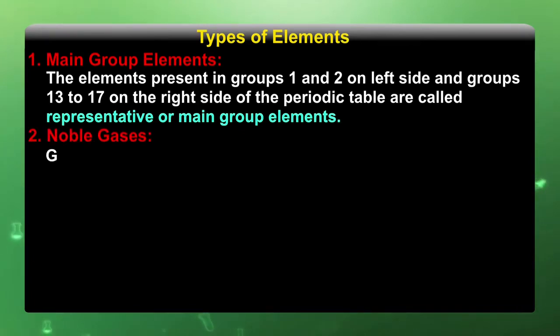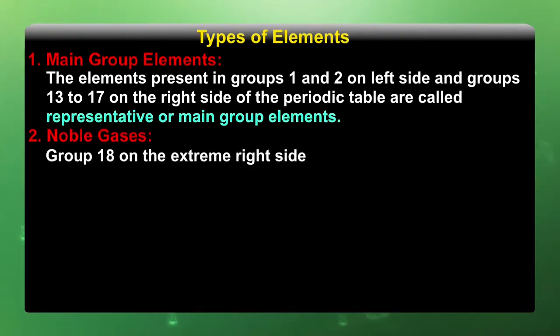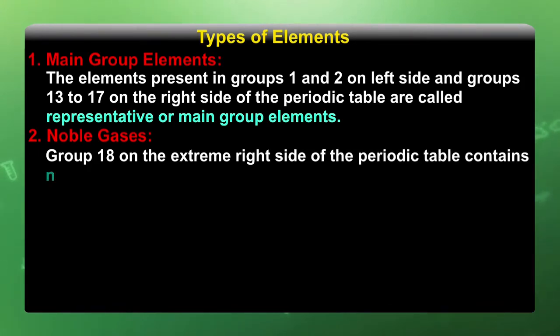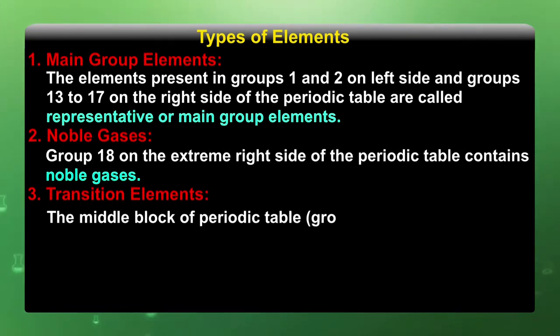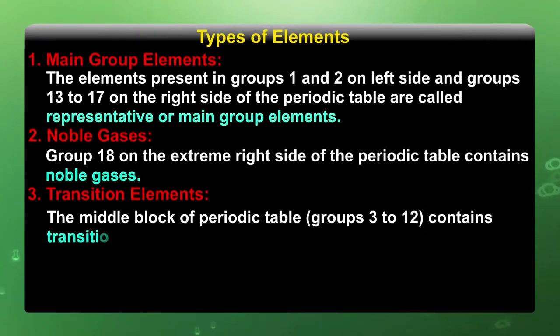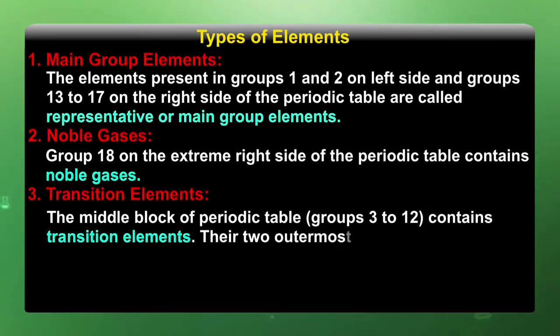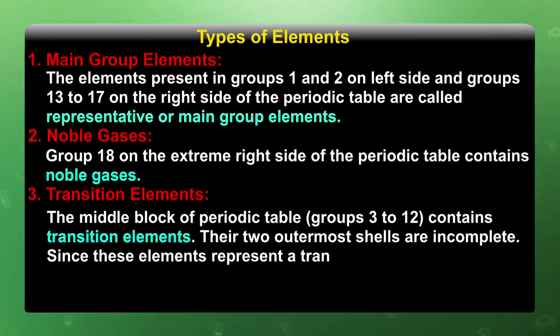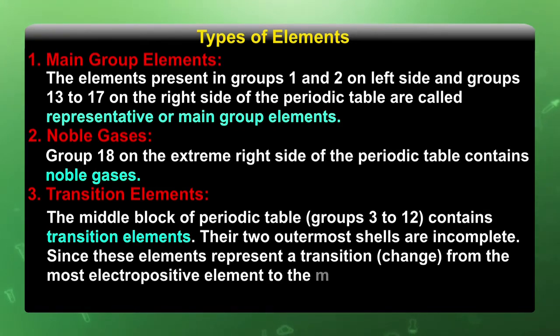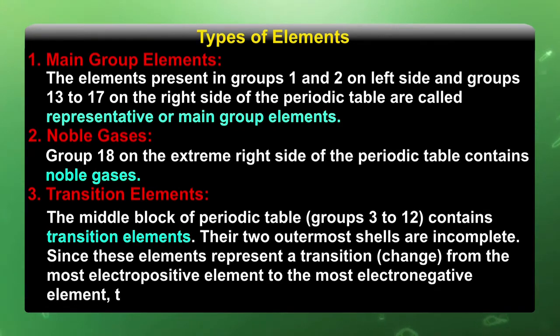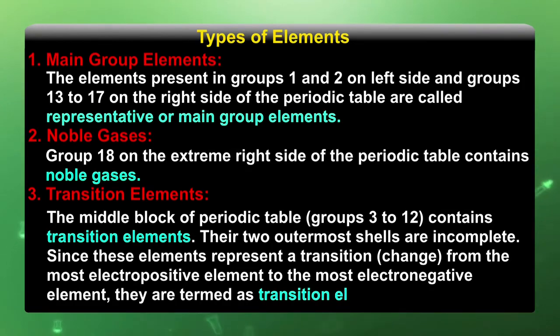Noble gases: group 18 on the extreme right side of the periodic table contains noble gases. Transition elements: the middle block of the periodic table, group 3 to 12, contains transition elements. The two outermost shells are incomplete. Since these elements represent a transition, that means a change from the most electropositive element to the most electronegative elements, they are termed transition elements.